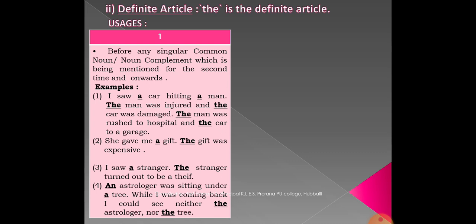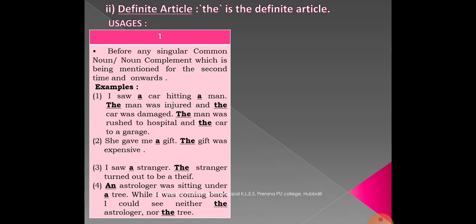Example: in the first usage of indefinite articles, we came across an example, and this is the continued part of that example. Both have been given here. The first example was: I saw a car hitting a man. The continued part: I saw a car hitting a man. The man was injured and the car was damaged.